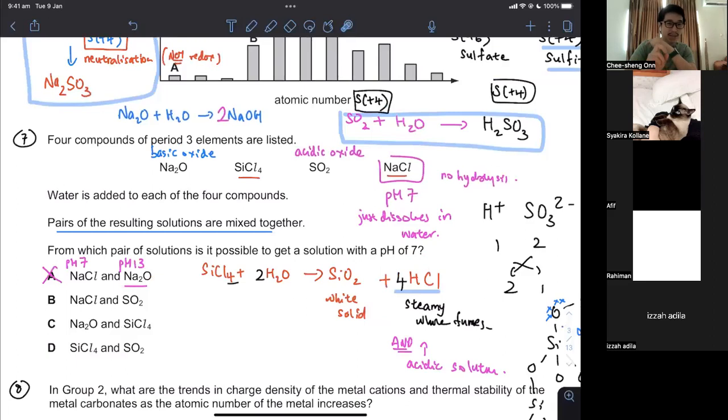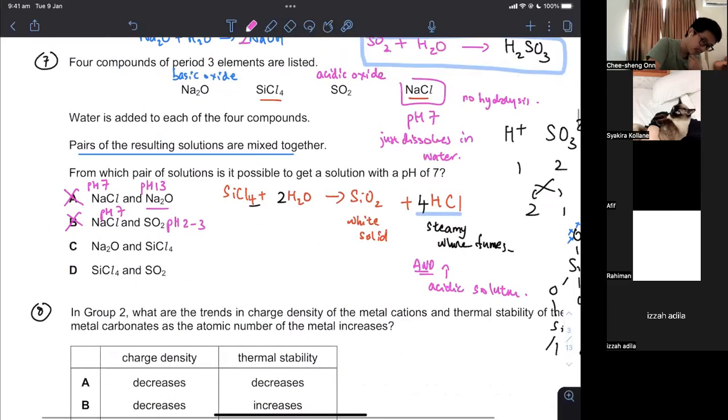Okay, not just acid and base, yeah? Acid and base, yes, will become neutralized, but neutral and neutral will also be neutral. So just be careful, okay? And NaCl is neutral, so pH 7, and then this one may give you an acid. This is a strong acid, so pH 2, pH 3, pH 1 will be okay, so not bad.